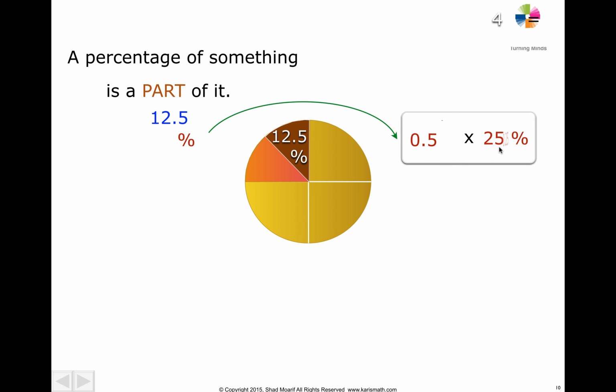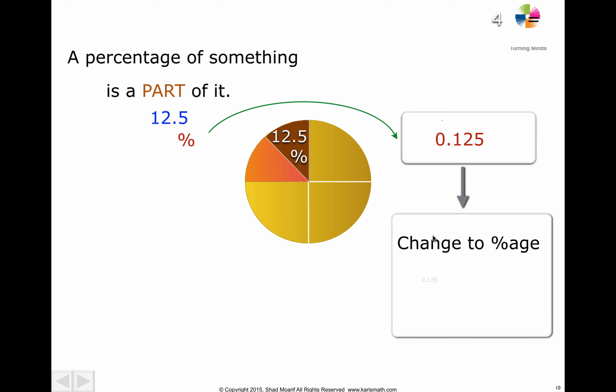This is 0.25. Multiply the 2, you get 0.125. If you want to change that to percentage, multiply by 100%. And the answer would be this times that, which is 12.5%. There you go. Same answer.